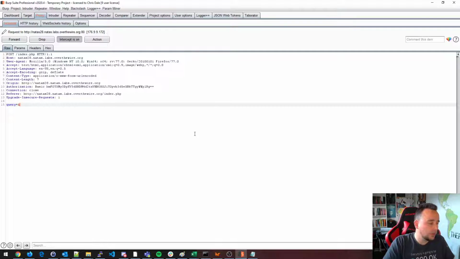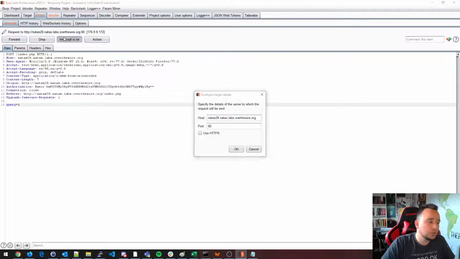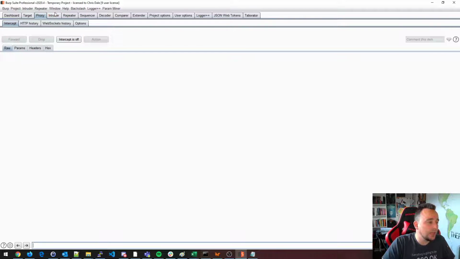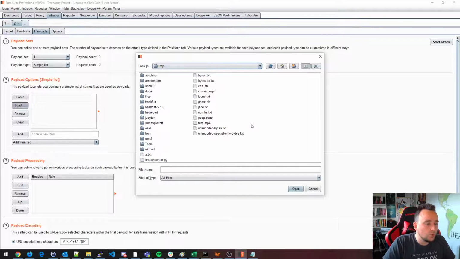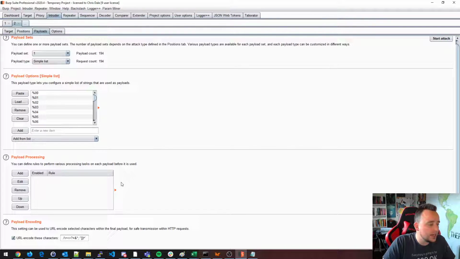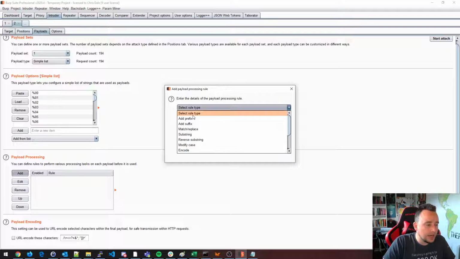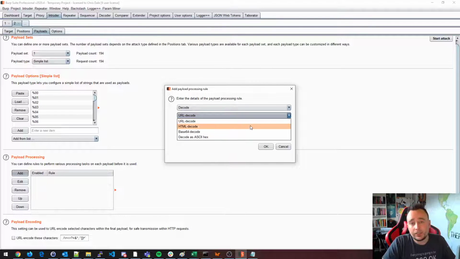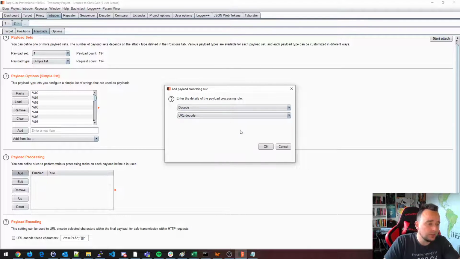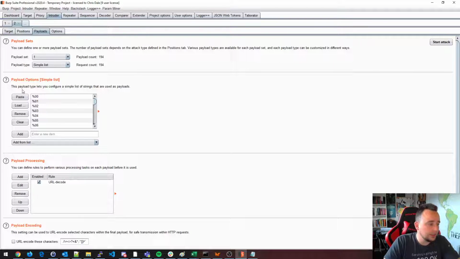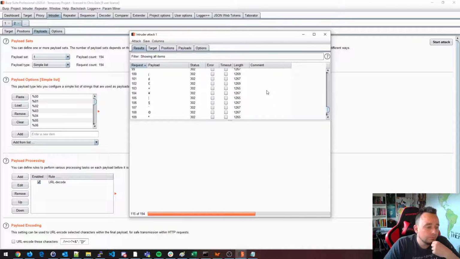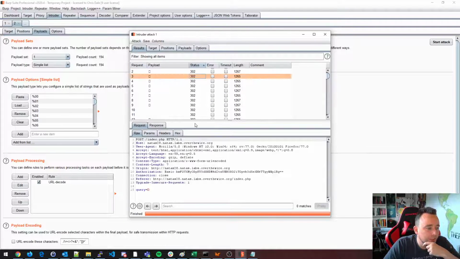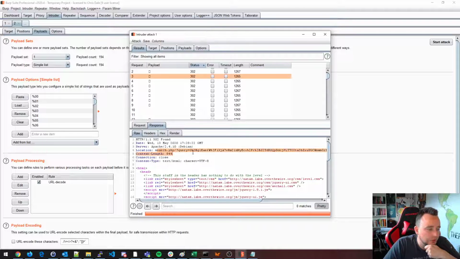So we could do a query here, for example, and we could just fuzz this just like we would do anything else. So here we could just define a payload, go with URL encode special characters only, remove this and add a URL decode because we are actually inside of a post parameter here. So I'm going to do URL decode instead of having these %00 and so on. And we're just seeing a bunch of 302s, so they're redirecting us into search.php with the query parameter there.